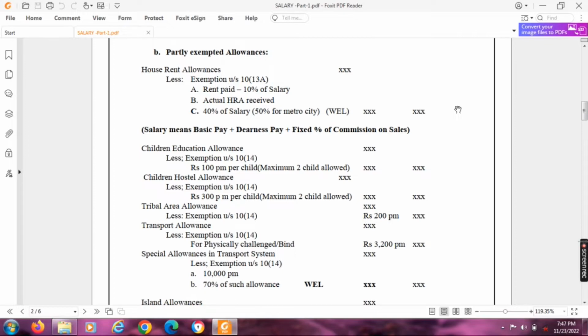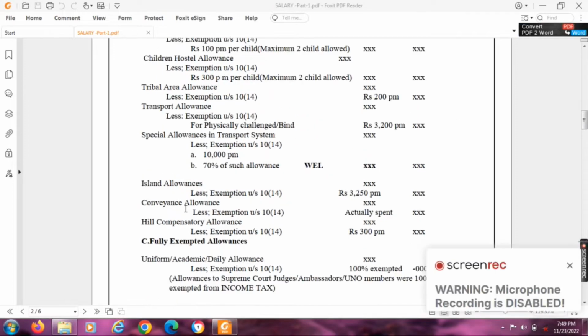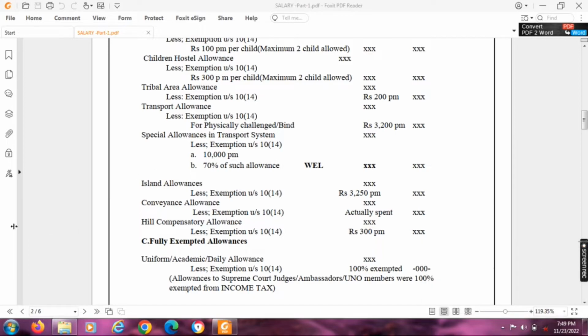Special allowances in transport system, for those persons who are working in the goods train or ship or long duration transports, less exemption under section 10(14), 10,000 per month or 70% of such allowance is exempted, balance only taxable. Island allowances, less exemption under section 10(14), rupees 3,250 per month exempted, balance only taxable.